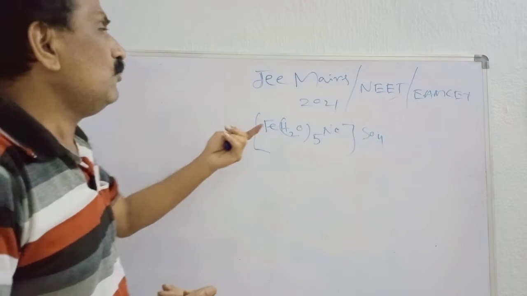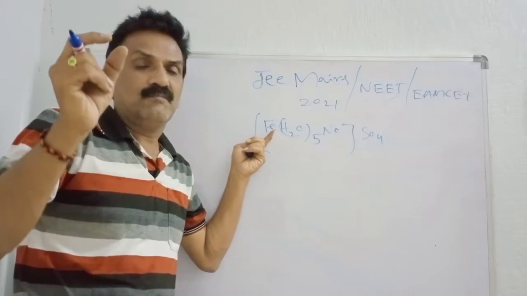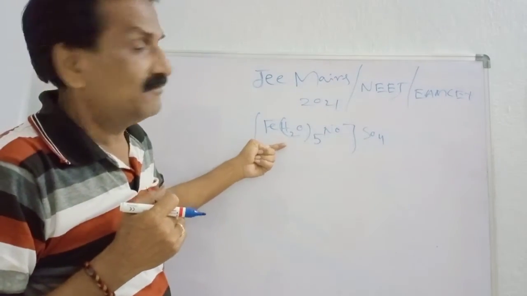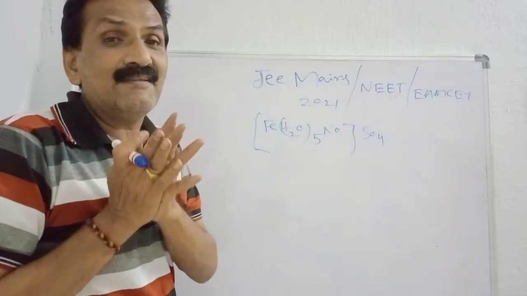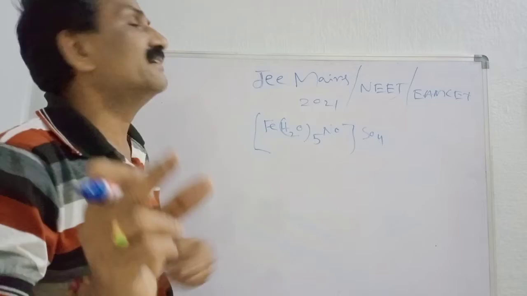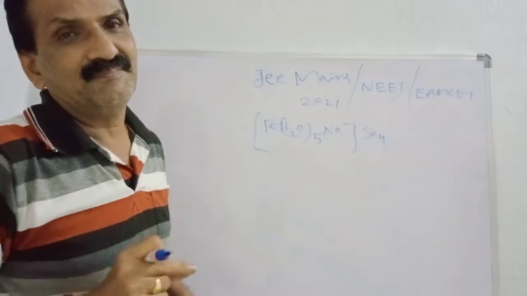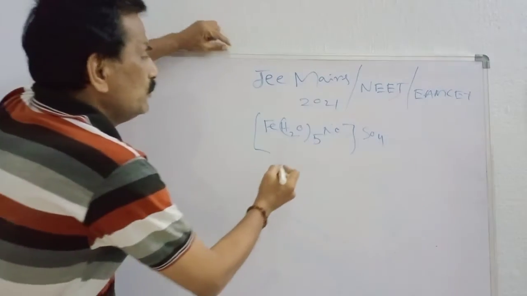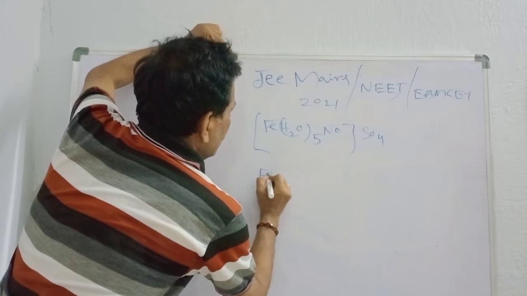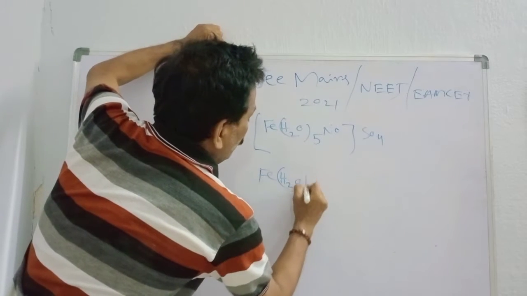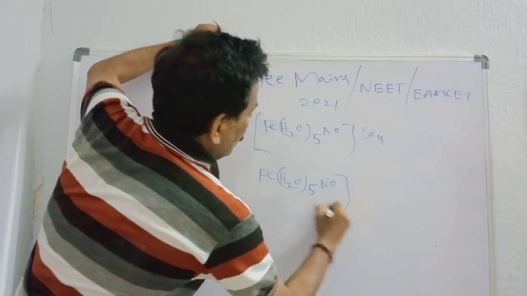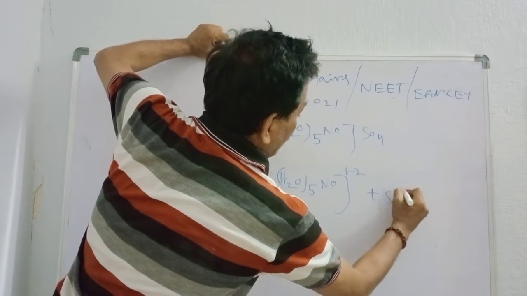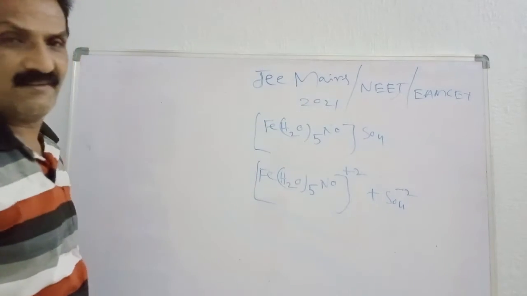Okay. So now first of all, when you are going to calculate the spin-only magnetic moment for iron, let us go for the oxidation state of iron. We have to calculate the oxidation state of iron. This is nothing but [Fe(H2O)5NO] plus 2, and sulfate ion minus 2. I am going to divide this one.